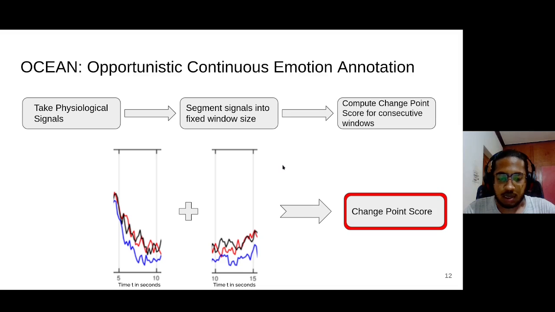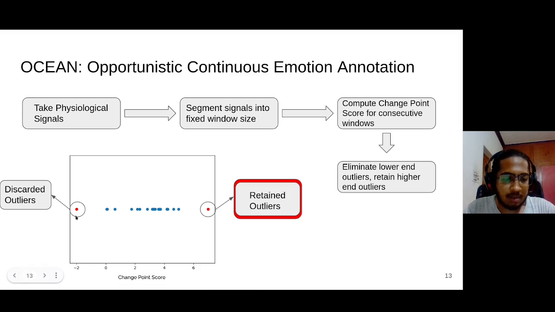We use the RuLSIF algorithm, which is based on density ratio, to calculate the change point score. Change point score is a mathematical measure of the relative change in the physiological signals. Next, we eliminate the lower end outliers as they correspond to points with minimal changes. We retain the higher end outliers on the other hand, because they specifically correspond to points with higher changes, and this is what we want.